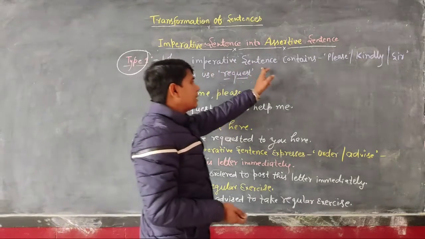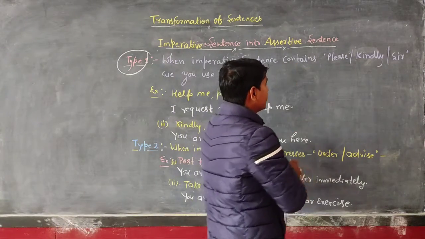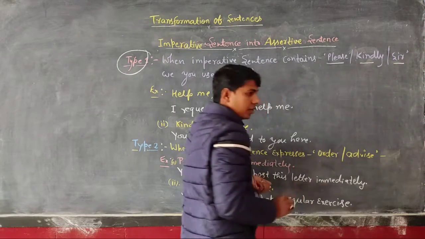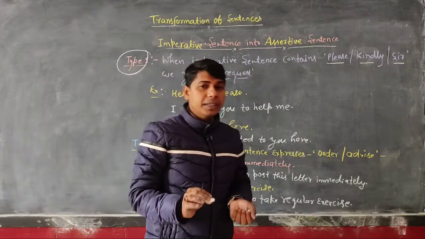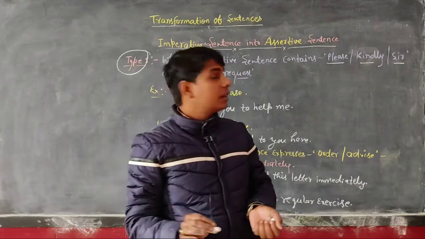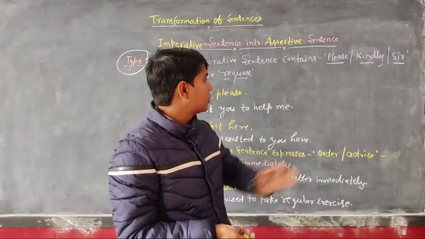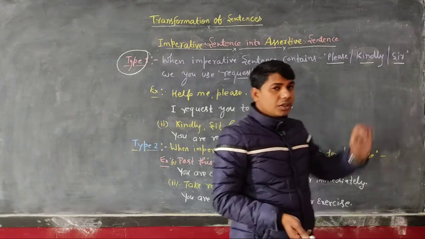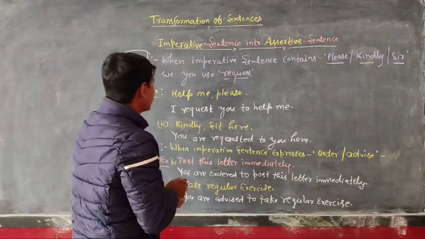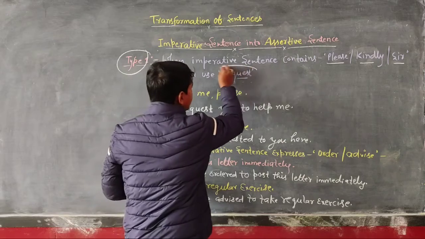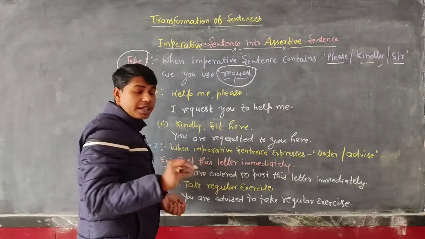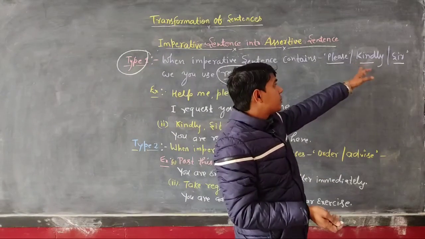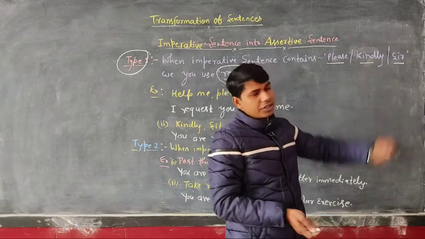When imperative sentence contains the words please, kindly and sir. If imperative sentence contains these words like please, kindly and sir, in that case we use request, and we do not use such words like please, kindly and sir.